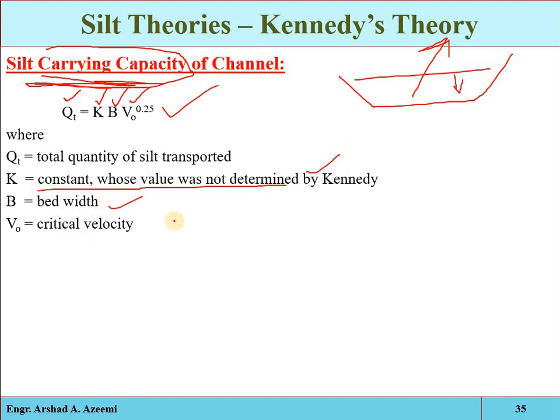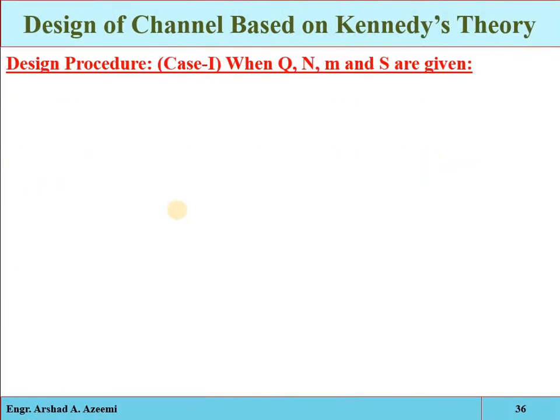Okay, B is the bed width, and V naught is the critical velocity. Now see, we have three different cases of Kennedy's theory. For example, the discharge is given, that will be our requirement, and we can also call it the gross irrigation requirement. That is how much water you have to divert from a source, from a reservoir or from a river. So the canal will be designed for such capacity. How much is your demand, how much is your requirement. That is the amount of water for which we are going to design a canal.